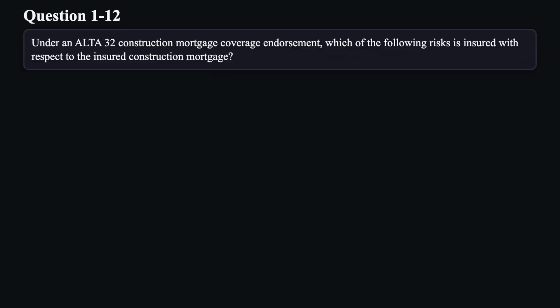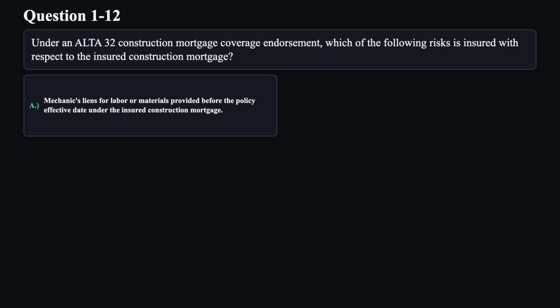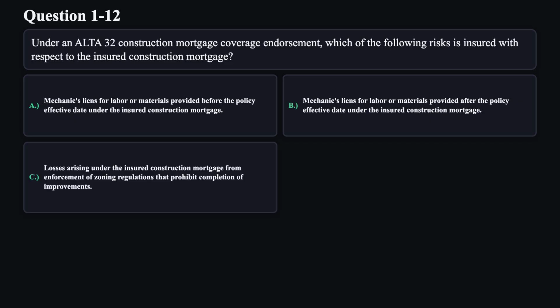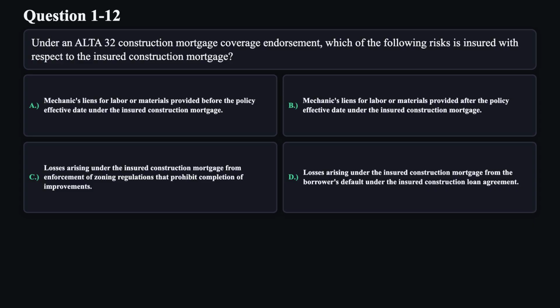Question 12. Under an ALTA 32 construction mortgage coverage endorsement, which of the following risks is insured with respect to the insured construction mortgage? A. Mechanics liens for labor or materials provided before the policy effective date under the insured construction mortgage. B. Mechanics liens for labor or materials provided after the policy effective date under the insured construction mortgage. C. Losses arising under the insured construction mortgage from enforcement of zoning regulations that prohibit completion of improvements. D. Losses arising under the insured construction mortgage from the borrower's default under the insured construction loan agreement.